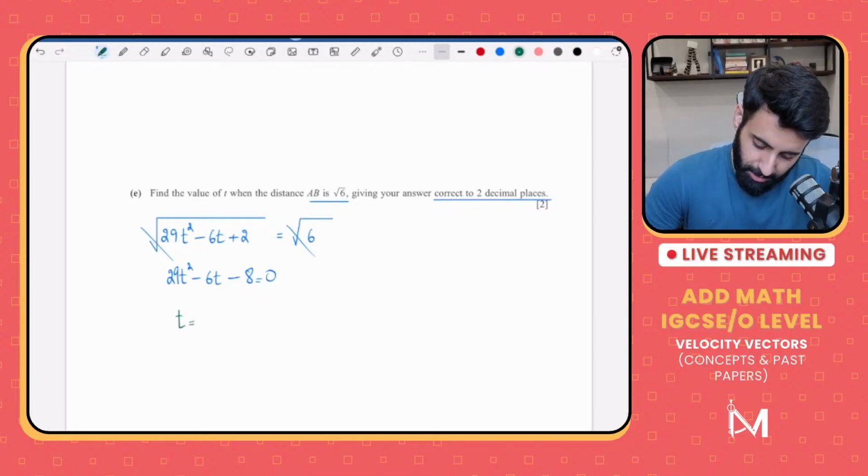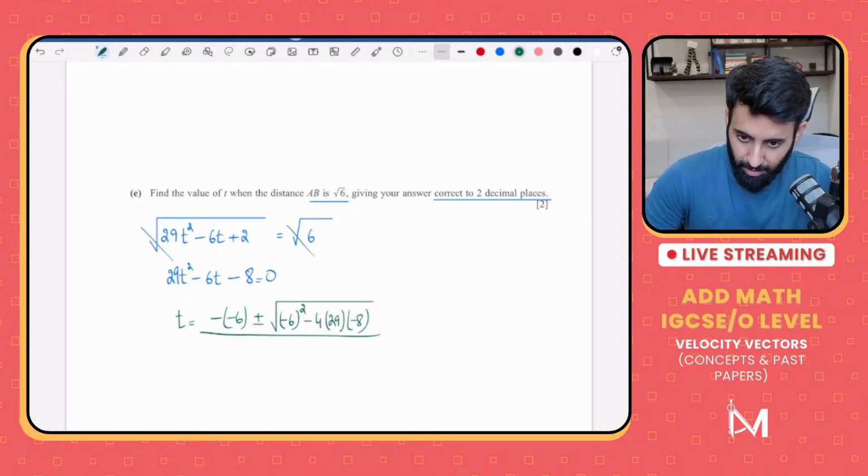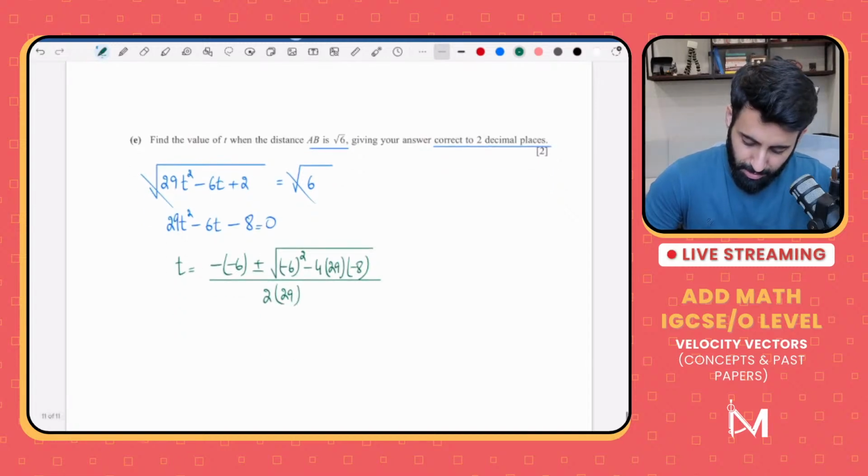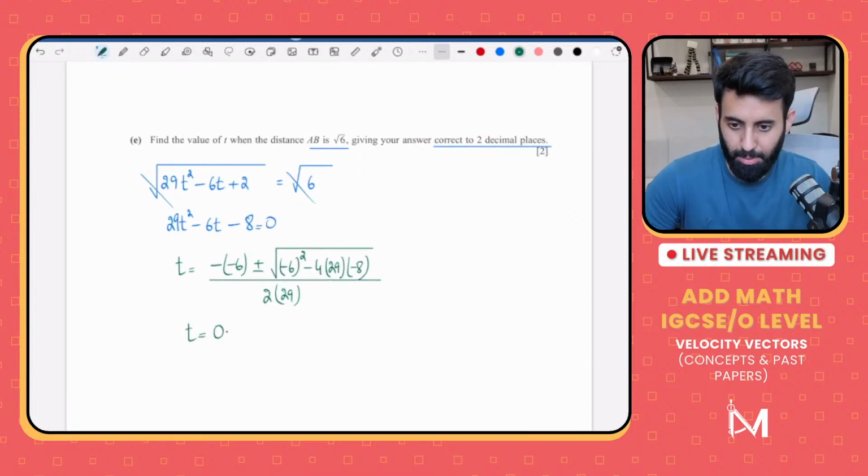So t is equals to minus b, that means minus minus 6 plus minus square root of b squared minus 4ac, that means minus 6 squared minus 4 into 29 into minus 8 divided by 2a, that means 2 times 29. Okay, then you can use the calculator and write the final answer, which will be equal to what? Which will be equal to 0.49.